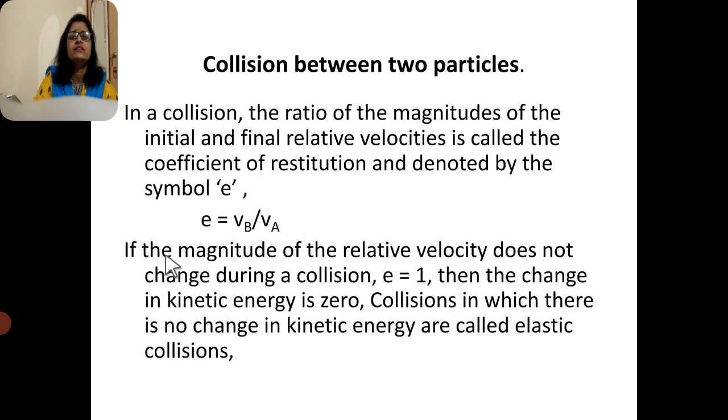Now come to the coefficient of restitution. In a collision, the ratio of the magnitudes of the final and initial relative velocities is called the coefficient of restitution, and it is denoted by the symbol e, that is e equals Vf by Vi. If the magnitude of the relative velocity does not change during the collision, then the coefficient of restitution is unity. Then the change in kinetic energy is 0, and collisions in which there is no change in kinetic energy are called elastic collisions.